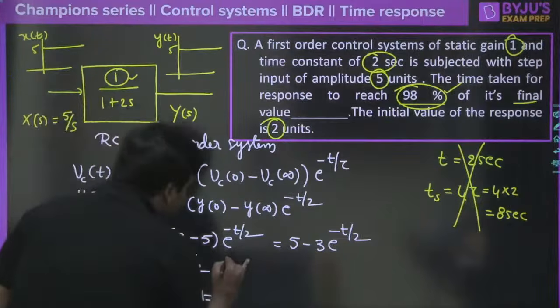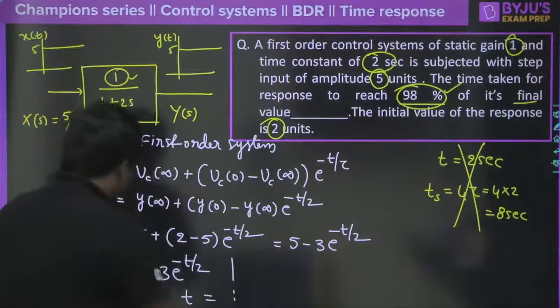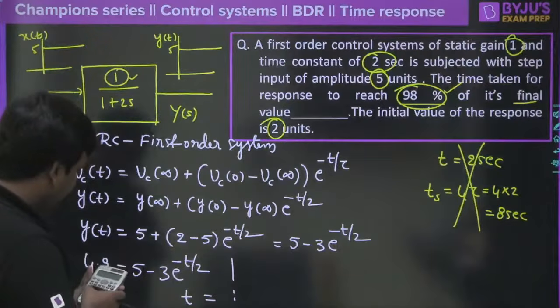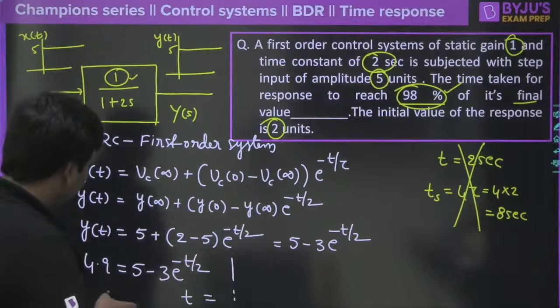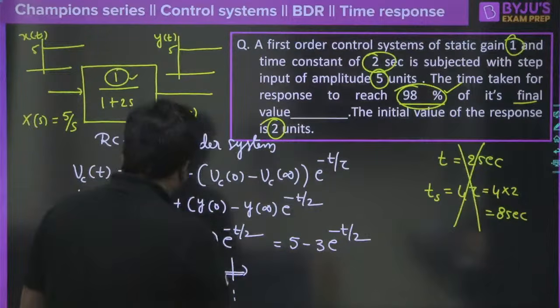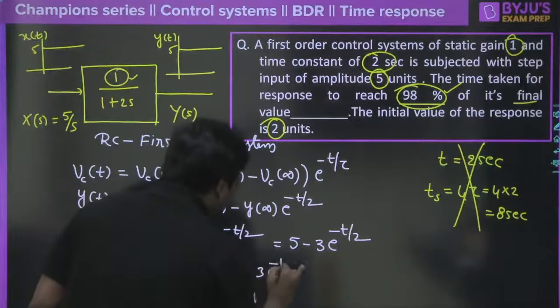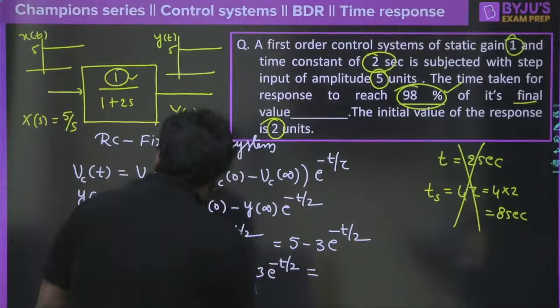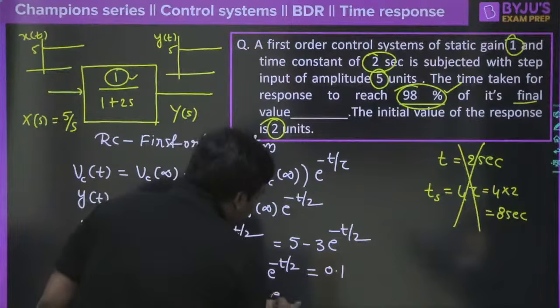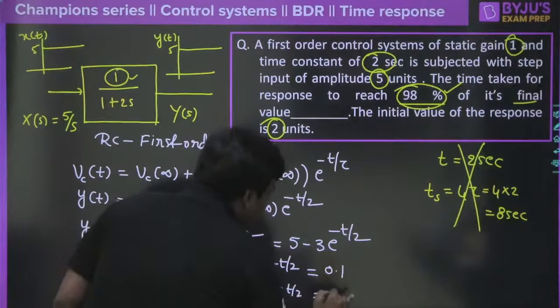Okay, so let me see why different people different answers. 0.1 here, 0.1 divided by 3, right? So I can say otherwise if you go forward this one, so it will come 3 into e power minus t by 2, that is equal to 5 minus 0.1. This is 0.1, therefore it is e power minus t by 2. I can say 0.1 divided by 3.